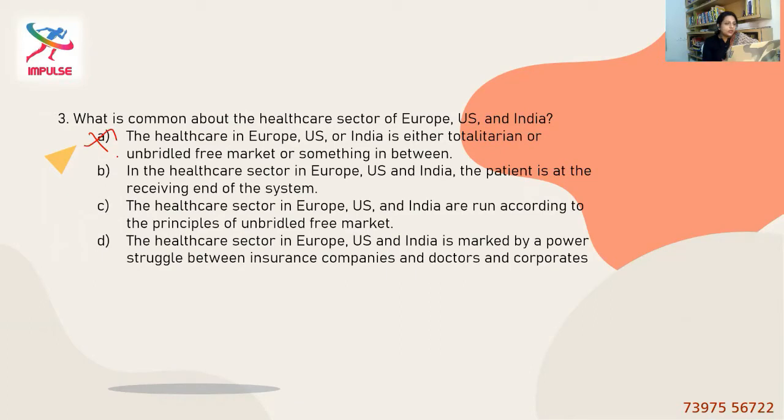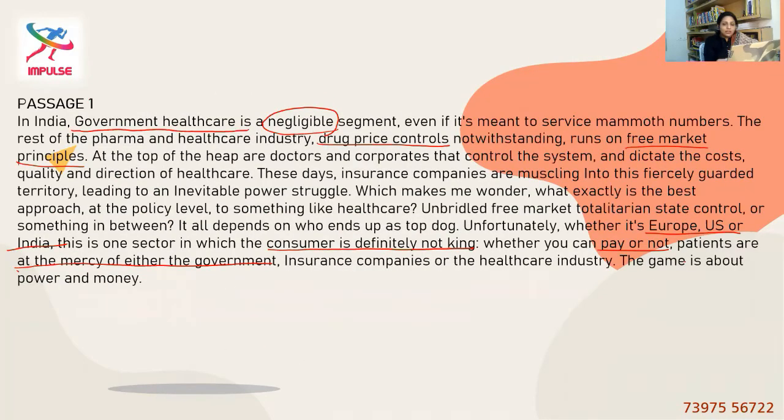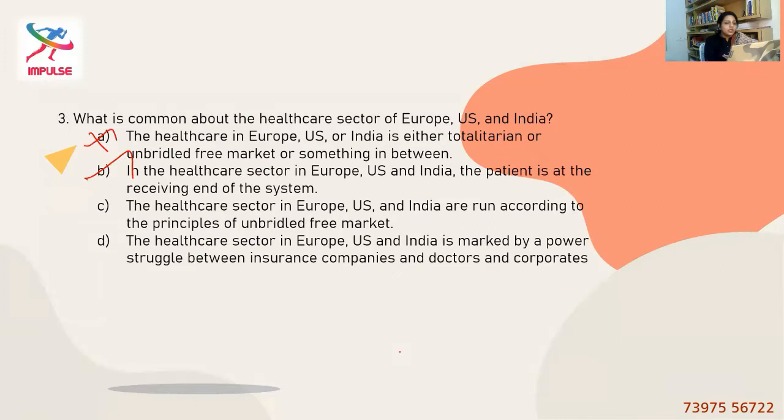I think without any doubt, we'll go for option B, because the passage says patients are at the mercy of either the government, insurance companies, or the healthcare industry, which means they are at the receiving end. No matter if you can afford to pay or not, you're still at the receiving end. And that is the common aspect in Europe, US, or India. So I think option B, and when you know that option B is the definite right answer, you can rule out options C and D in order to save time.